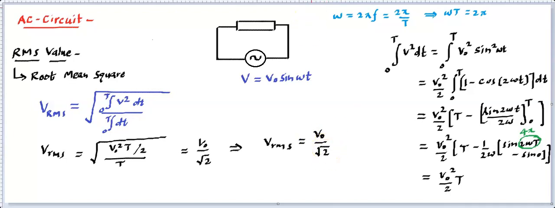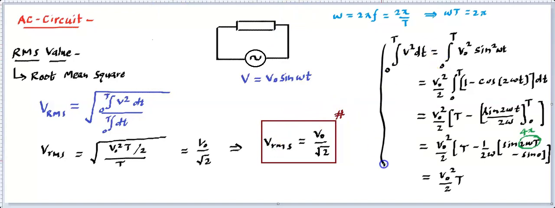So whenever you get a sinusoidal AC source, the peak value and the RMS value are linked together, and that becomes a very important relation. Most of the time you need to find the RMS value, so you are not going to do all this calculation repeatedly. Rather, you will simply find V naught and divide by root 2 to get VRMS directly.